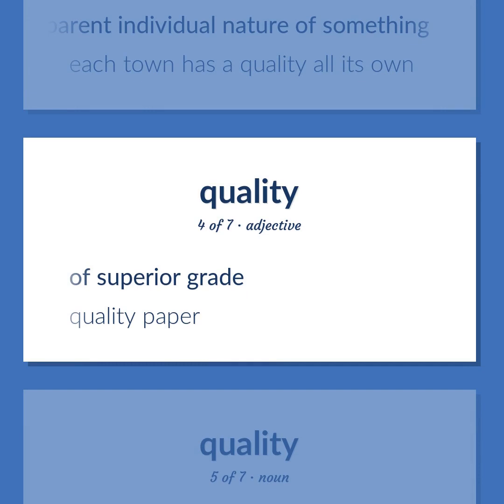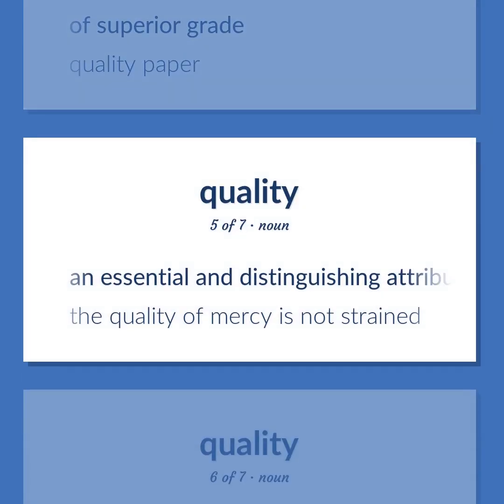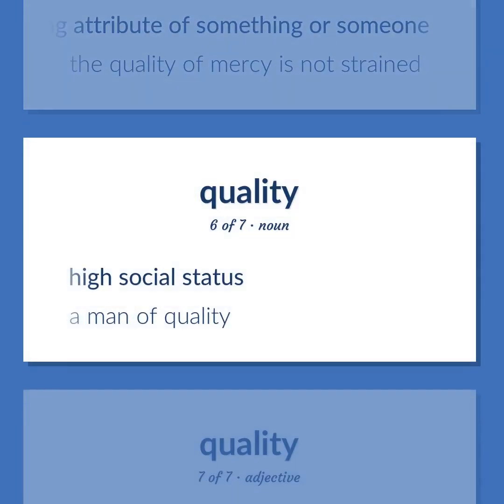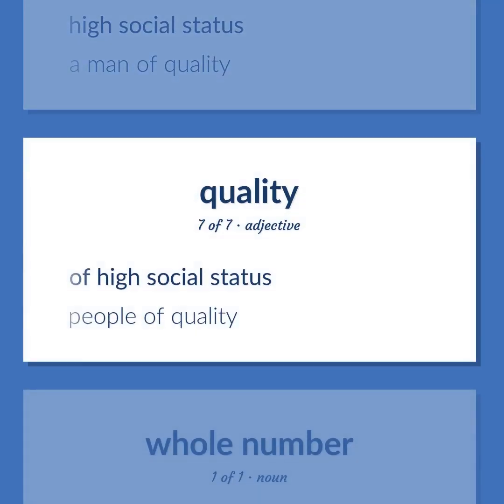Quality paper. An essential and distinguishing attribute of something or someone. The quality of mercy is not strained. High social status. A man of quality. Of high social status. People of quality.